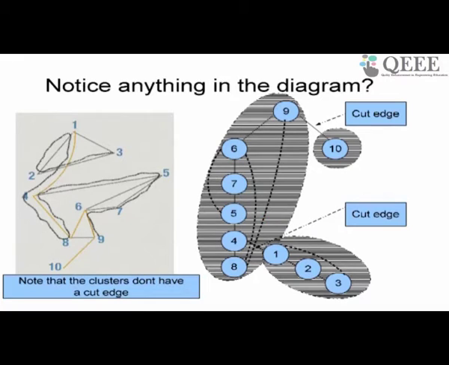Right now we have only one connected component in this graph. The whole graph is connected, therefore we are interested in seeing whether the edge will disconnect this graph. So there are two edges which can disconnect this graph. One is 4, 1. If I remove 4, 1, then the graph gets disconnected because 1, 2, 3 will fall off. This is like a stem of a plant. If I cut this edge at 4, 1, 1, 2, 3 will fall off. Similarly, if I cut this edge here, 10 will fall off. So there are two cut edges in this graph. 4, 1 is a cut edge, 9, 10 is a cut edge.